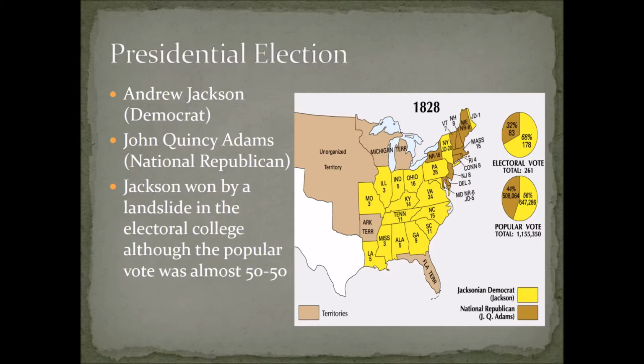Andrew Jackson was more of a common man. He worked on a farm as a child. And John Quincy Adams was about higher education, and he spoke several different languages. So the popular vote was about 50-50 because they both appealed to different people. Jackson did win by a landslide in the Electoral College, so he ended up winning the presidency.